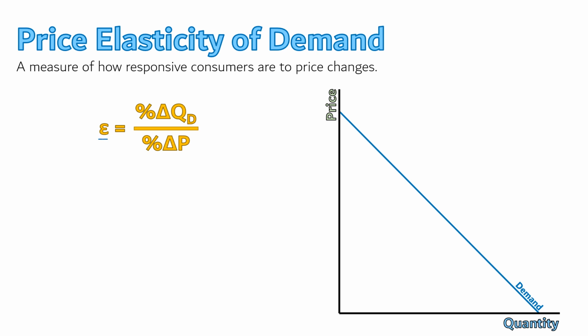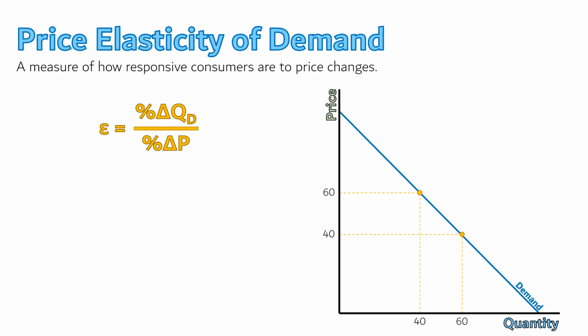Elasticity, represented by the Greek letter epsilon, is the percent change in the quantity demanded divided by the percent change in the price. The triangle symbol in there is the Greek letter delta, which is often used to mean change. Let's see a calculation of elasticity so we can better understand it. Let's say we start at a price of $40 and a quantity demanded of 60 units. But then the price rises to $60, and so people choose to buy less of this thing, now buying only 40 units of the good.